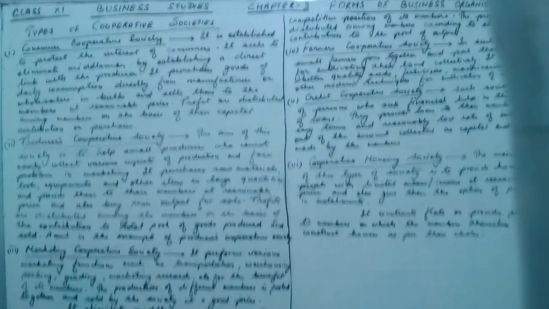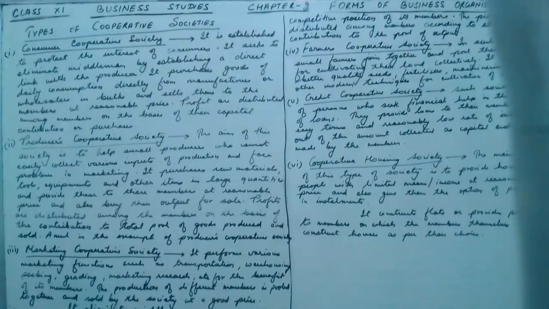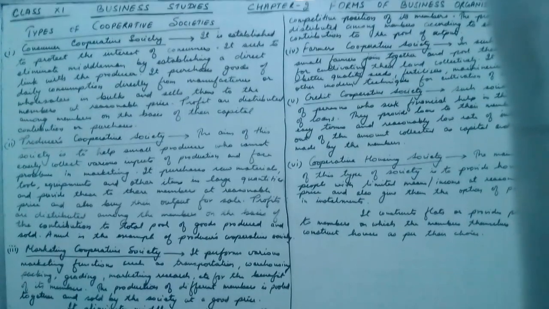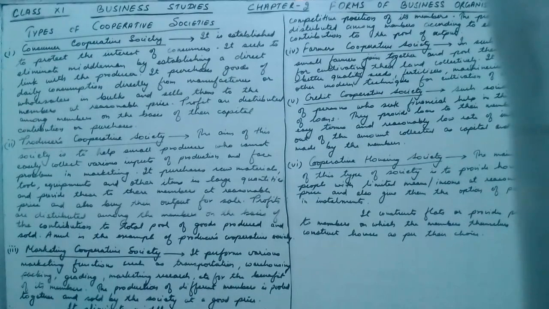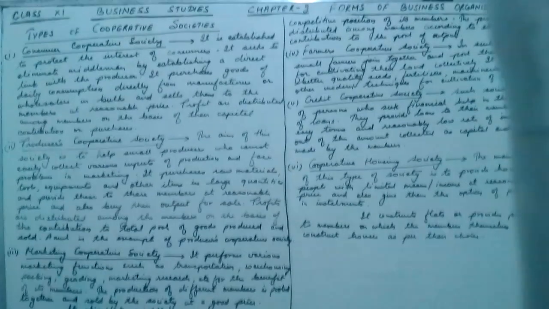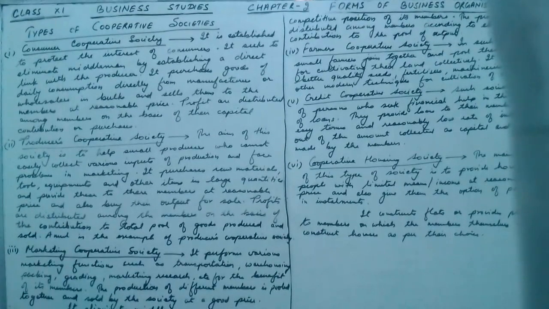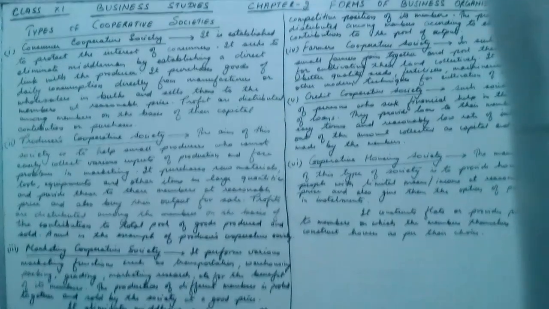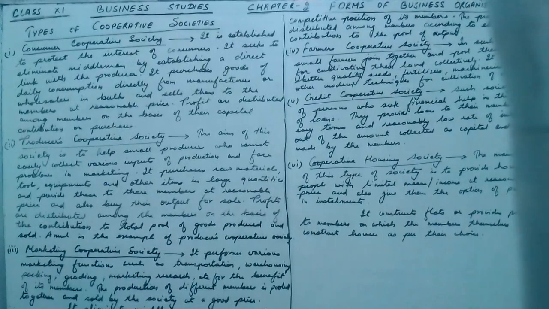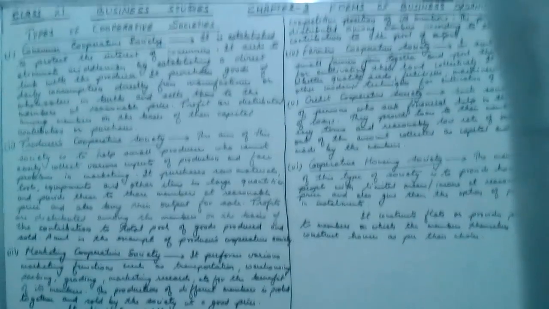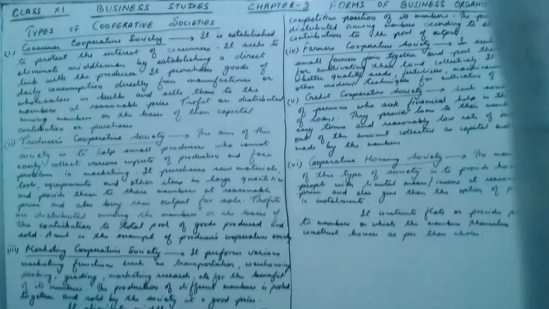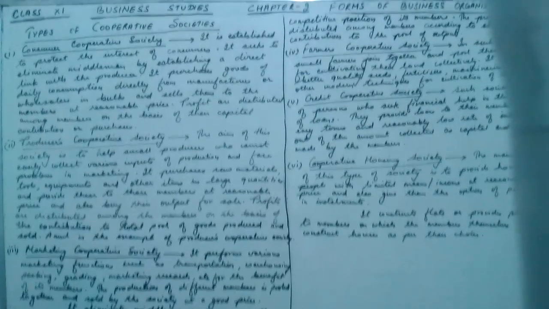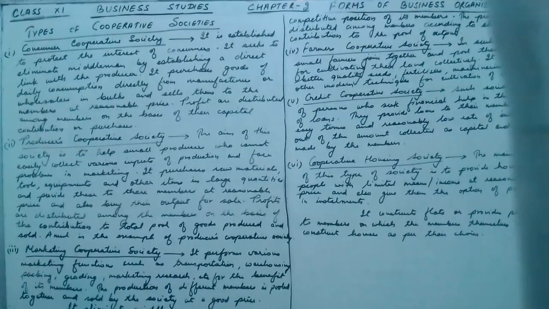Now the fourth one is farmers cooperative society. In such a society, small farmers join together and pool their resources for cultivating their land collectively. So in a farmers cooperative society, what happens? Small farmers join together and pool their resources. All the resources are pooled together. Why? For cultivating their land collectively. So whatever resources and whatever land is there is collectively pooled by the small farmers and then cultivation is done.